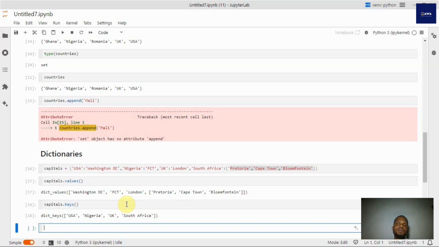Now, I just mentioned briefly that dictionaries are the foundations used for building data frames, which is what we are going to be using when we get to pandas. But data frames are not the only kind of objects we are going to be meeting when we get to pandas. We'd also face series, and we also meet indexes, some of which are built on sets. So you have to have an understanding of these things, so you'll be more comfortable when you find out that certain things are not mutable, or they can be sorted or not sorted, or whatever they are.